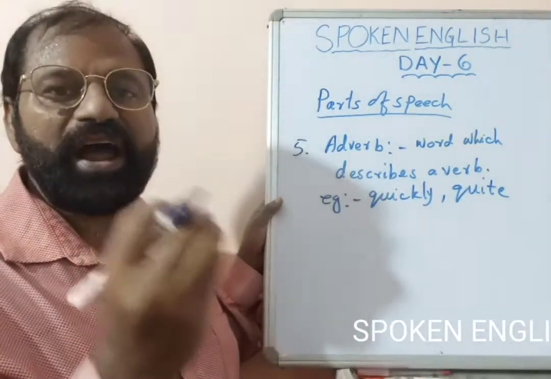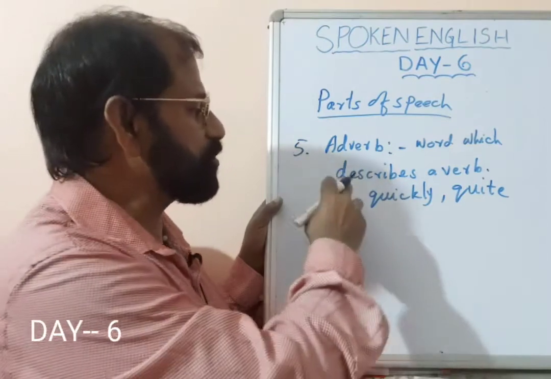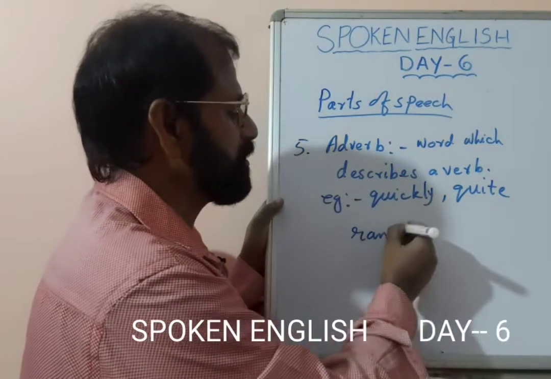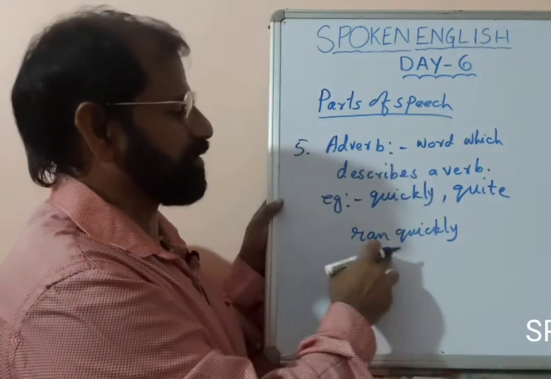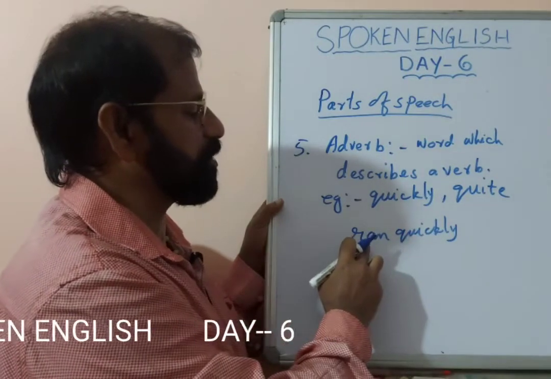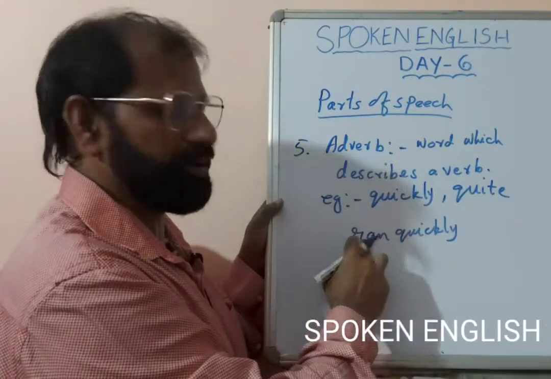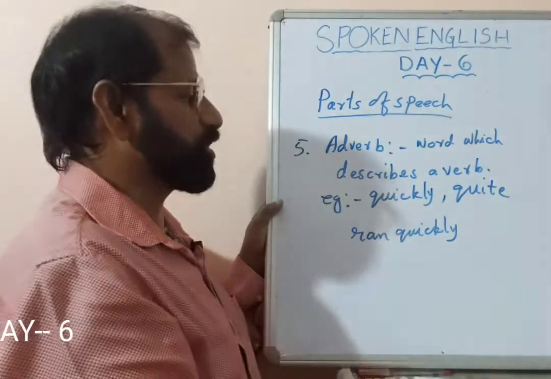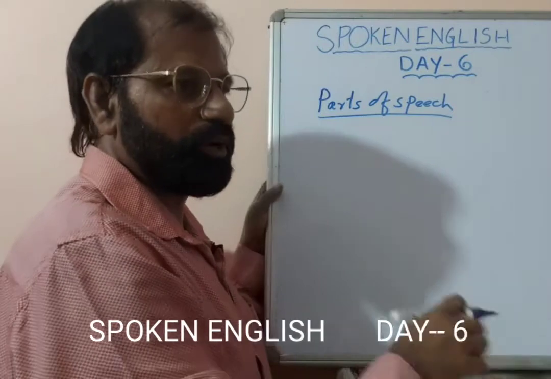The cat ran quickly. How did the cat run? Quickly. So, ran is the verb there. Ran quickly. That means the cat ran quickly. So, we are giving an extra meaning to the verb ran, or else we are describing the verb ran quickly. Therefore, it is an adverb. So, word which describes a verb, that is the adverb, right?